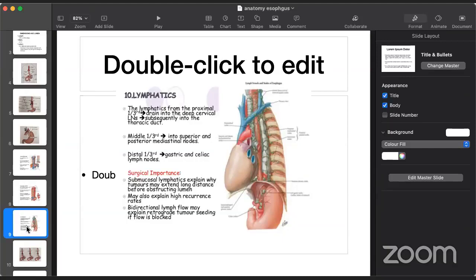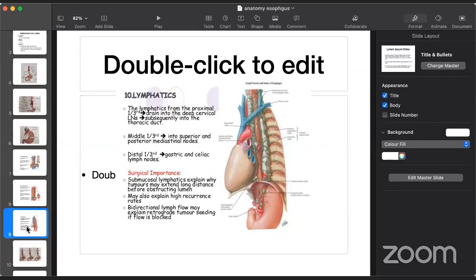So lymphatics, it's very, very important. The proximal one third drains into the deep cervical nodes and subsequently into the thoracic duct. See, for any lesions, esophageal cancers of the upper esophagus, that is the cervical esophagus or the upper thoracic esophagus, the lymphatic drainage is more common to the supraclavicular nodes on either the right or the left side, or even up to behind the sternomastoid.